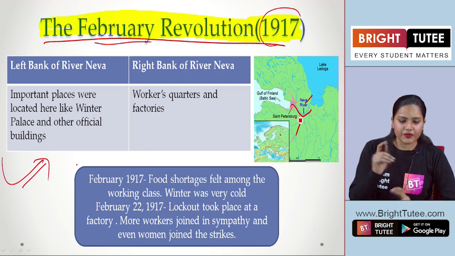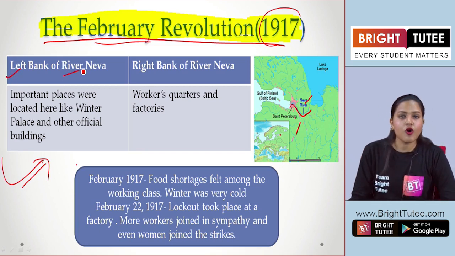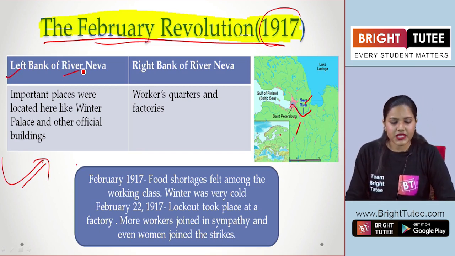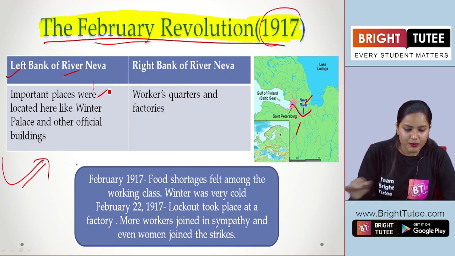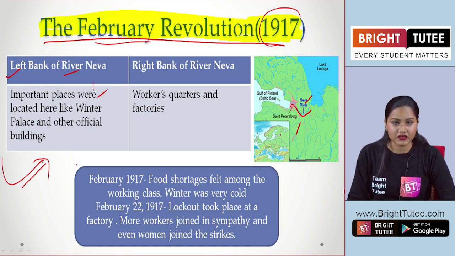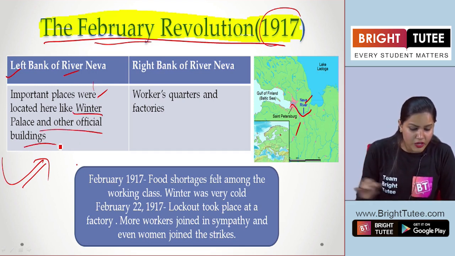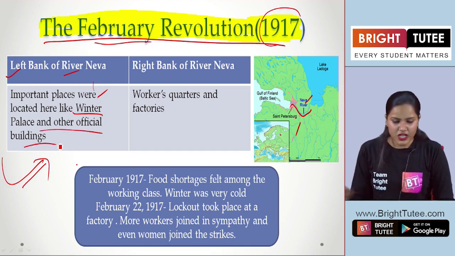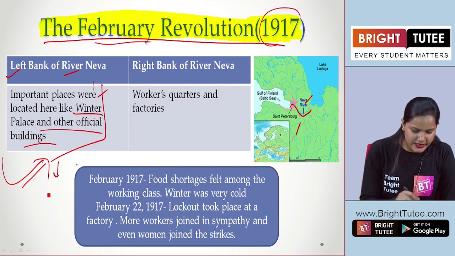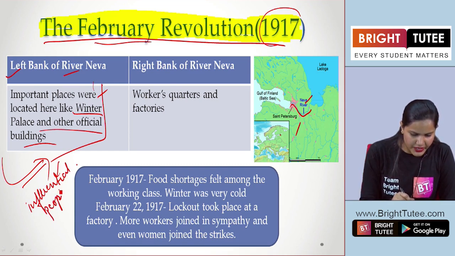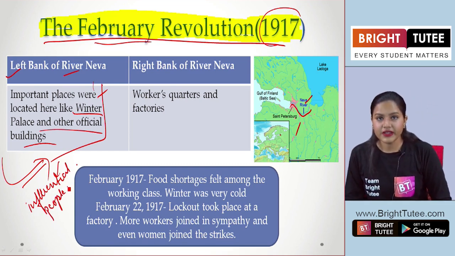So talking about the left bank of river Neva, we see that all the important places were located here, such as the Winter Palace and all the other official buildings, right? So on one side, the influential people of Russia were living on the left bank of river Neva.